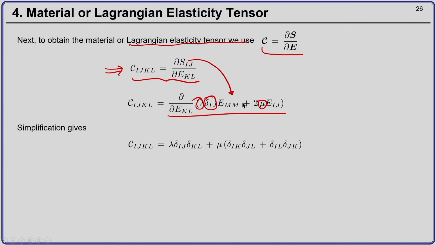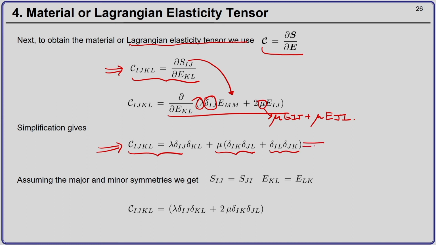If you do this, and realizing that because Eij is symmetric, this is like mu Eij plus mu Eji, on simplification we will get Cijkl is lambda delta ij delta kl plus mu times delta ik delta jl plus delta il delta jk.